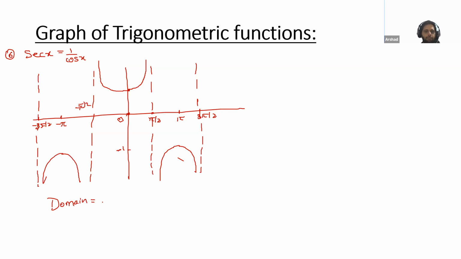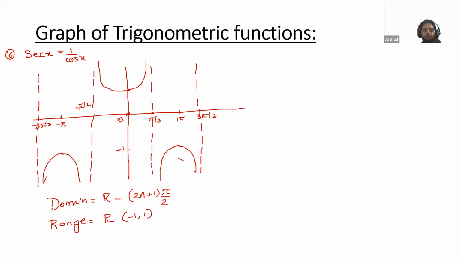Okay, so what is the domain? Can anyone tell me the domain here? R, except we don't need this pi by 2, 3 pi by 2. So (2n plus 1) pi by 2. What's the range here? Anyone? R, very good. Minus 1 to 1 open. Yes, I know you are getting bored with this graph, but this is the last one. This is the range.